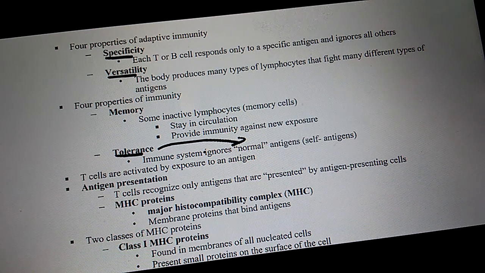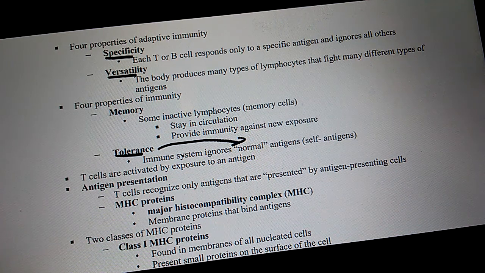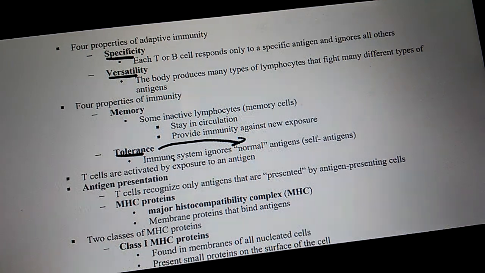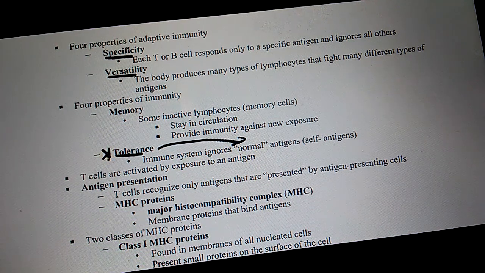Okay? So what happens is T cells and B cells go around and look at all our cells and go, oh, you look like a normal cell, you look like a normal cell, you look like a normal cell. And then all of a sudden they get to one of our cells and look at it and say, wait a second, there's something wrong with you. Then our T cells and B cells kill it. But in general, do T cells and B cells display tolerance? Yes.